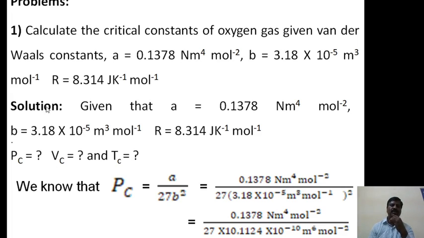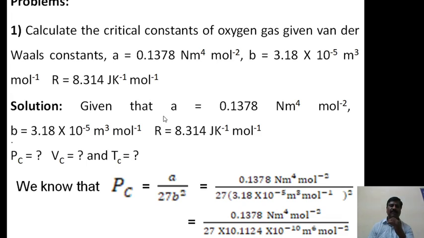So the solution for this question: given that A is equal to this much value, B is equal to this much value, and R is equal to 8.314 joules per Kelvin per mole. Therefore Pc is what you have to find out, Vc is what you have to calculate, and Tc we have to calculate. We know from earlier sessions that Pc is equal to A divided by 27B square.